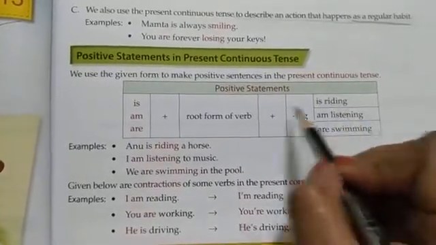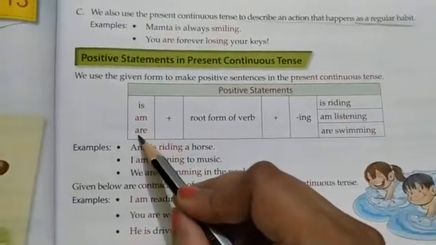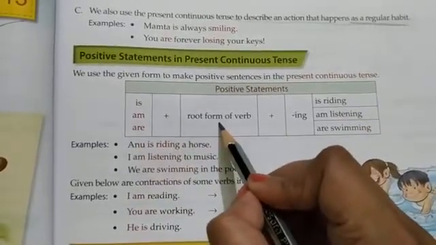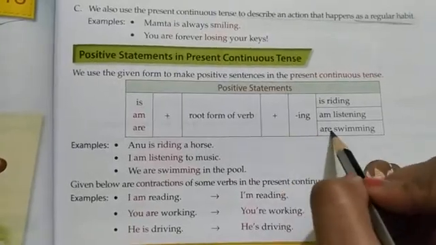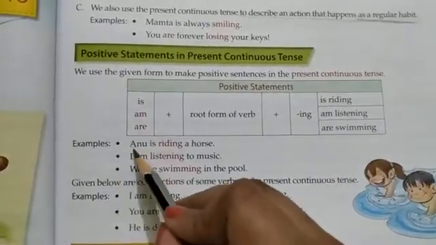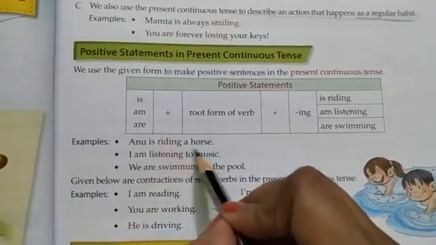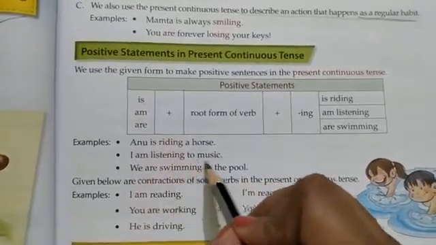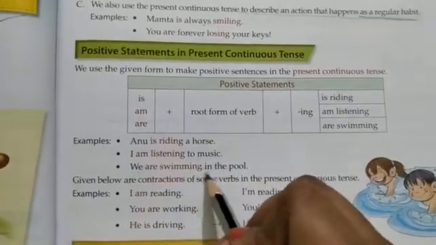Okay, just some examples. These are "plus the root form of the verb and ing", so it becomes "are swimming". You can see the examples: Anu is riding a horse. I am listening to music. We are swimming in the pool.